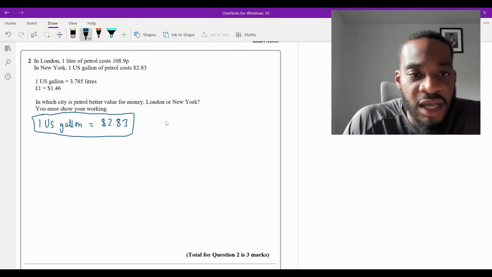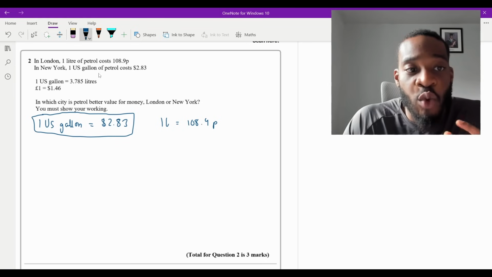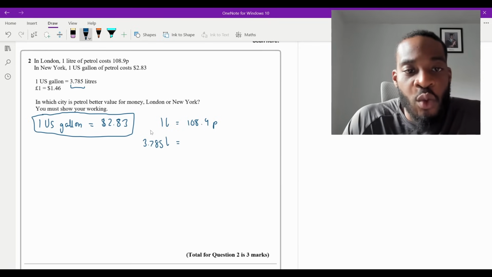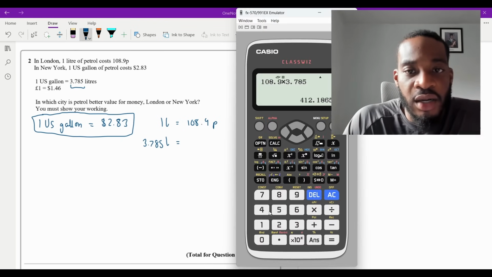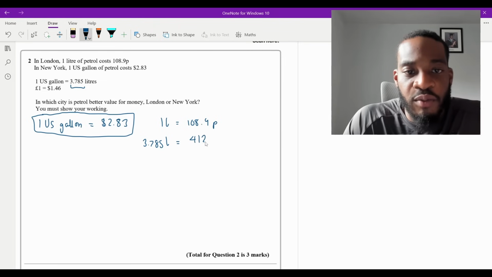What I do know is that in London, 1 litre is equal to 108.9p. Then what I want to do now is figure out how much this is in terms of 1 US gallon, because we know that 1 US gallon is 3.785 litres. I'd want to work out the cost of that. So I'm going to do 108.9 times 3.785, and that will give me that there. So that's going to be 412 point, what is it?